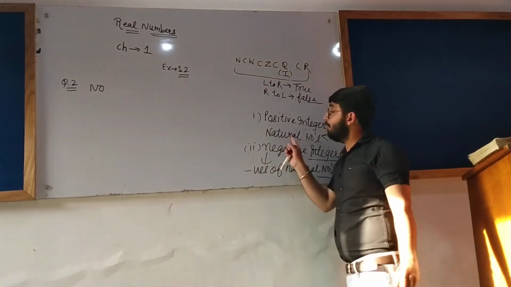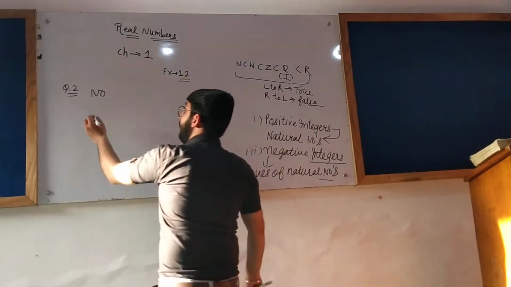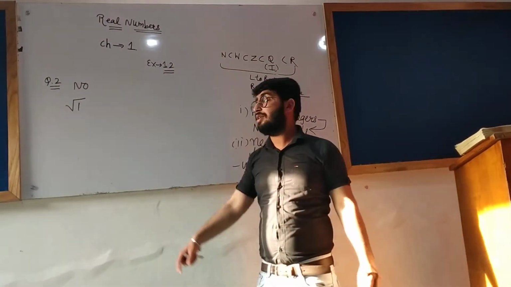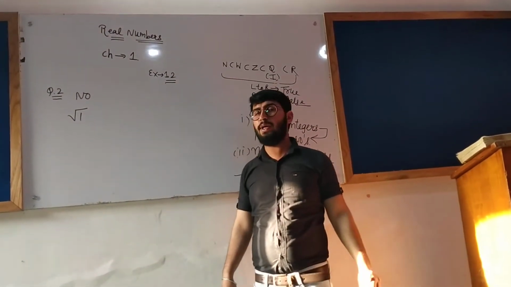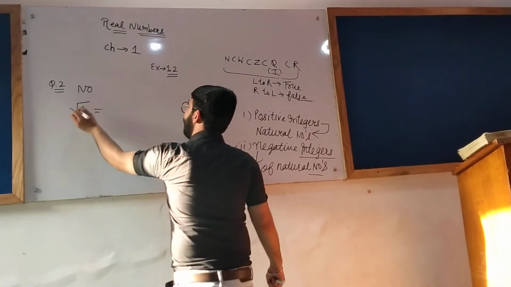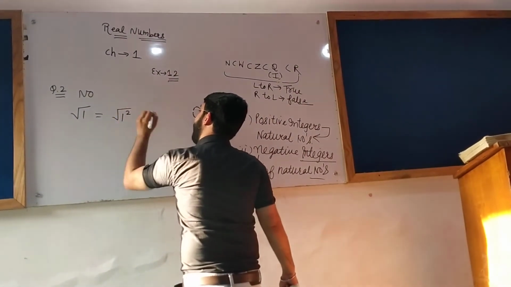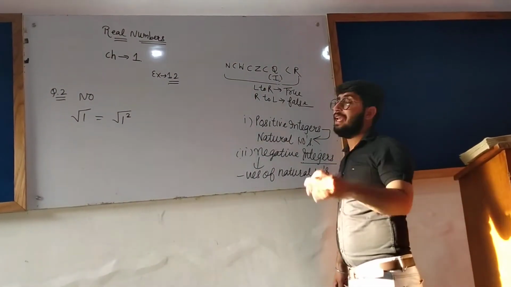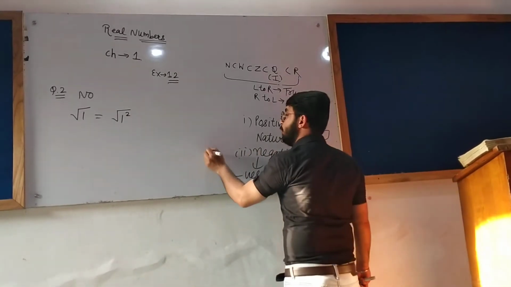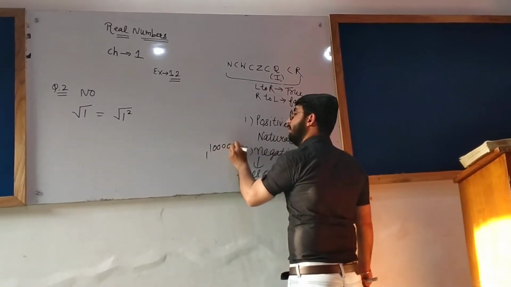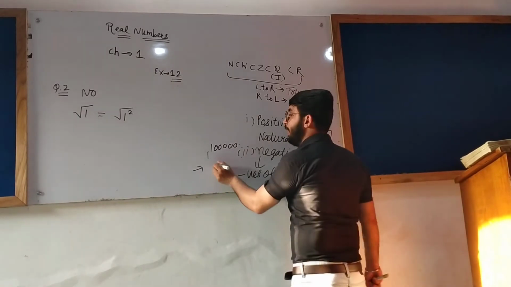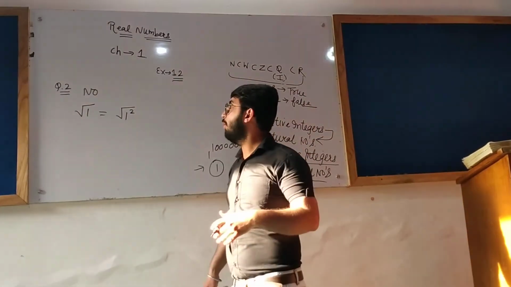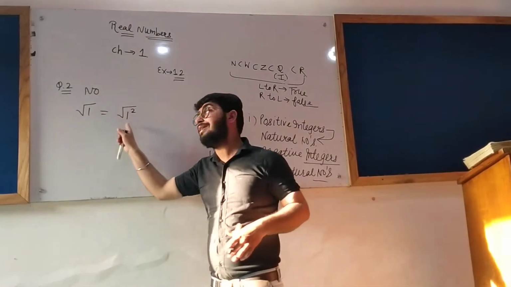Okay, square roots of all the natural numbers. Tell me the square root of 1. 1 is a natural number. Is the square root of 1 an irrational number? No. Why? Because 1 can be written as the square of 1. If you write 1 raised to any power, suppose 1 raised to the power 1 lakh, the answer will be 1 only, because 1 ones are 1, 1 ones are 1. So 1 can be written as 1 squared.